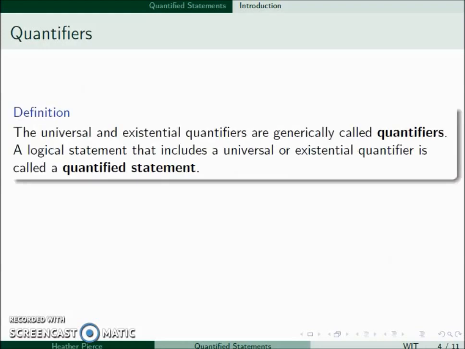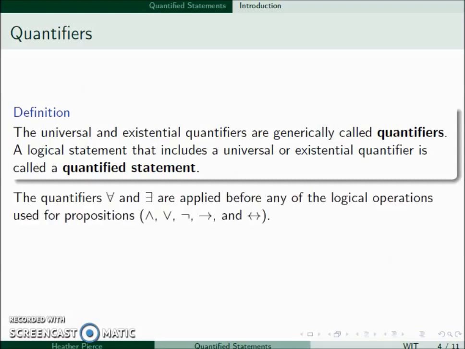The universal and existential quantifiers are generally just called quantifiers. And a logical statement that includes a universal or existential quantifier is just a quantified statement. The quantifiers for all and there exists are applied before any of the other logical operations used for propositions. So when we're dealing with order of operations, these are always the first ones to deal with.